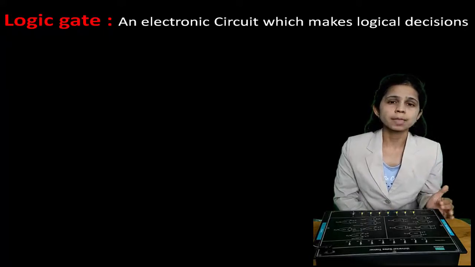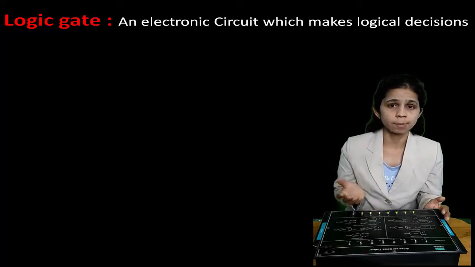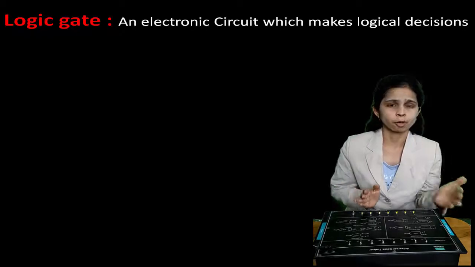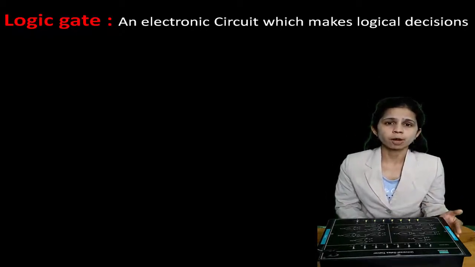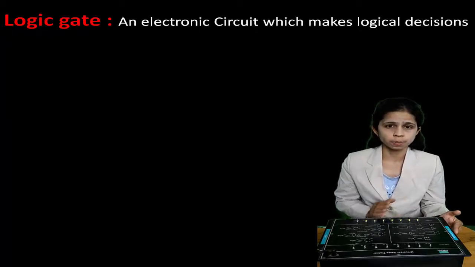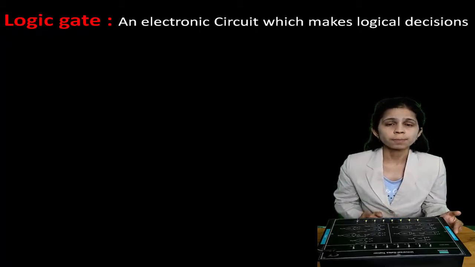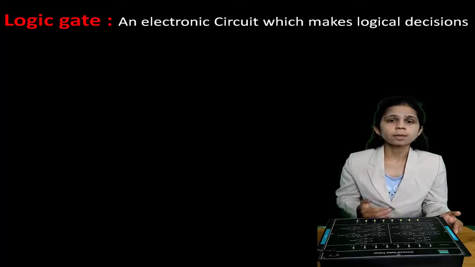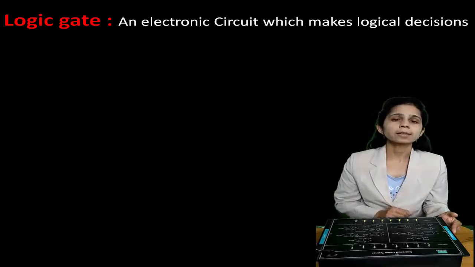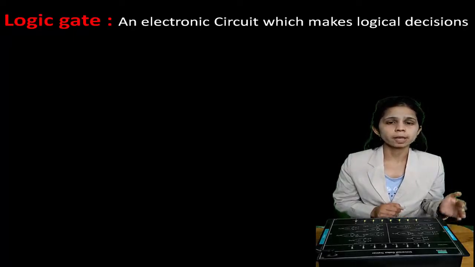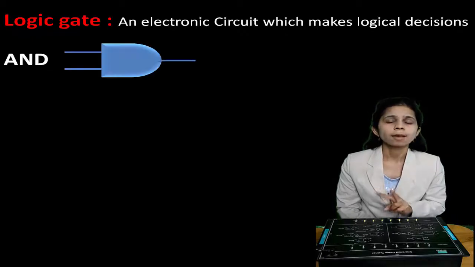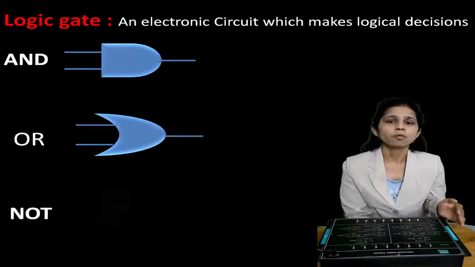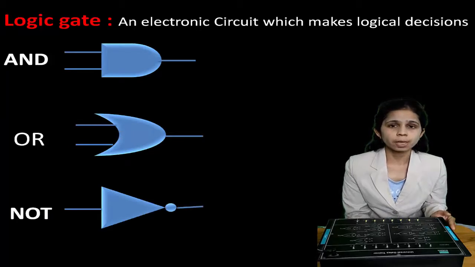Logic gates are the basic building blocks of any digital system. Most digital systems are made from the logic gates, and logic gates implement the hardware logic function which is based on logical algebra, which is developed by George Boole and in his honor, is known as Boolean algebra. The characteristics of Boolean algebra is that the variables in Boolean algebra can assume only two values, either 1 or 0. Now friends, we are familiar with the three basic gates, that is AND, OR and NOT.